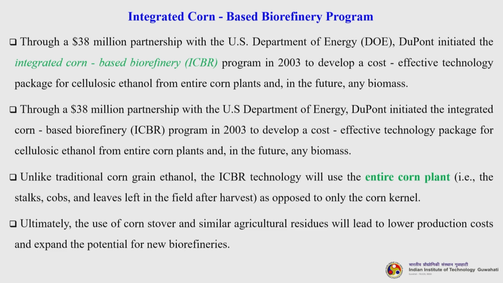Through this 38 million partnership with the US Department of Energy, DuPont initiated the integrated biorefinery program for any biomass. Unlike traditional corn grain ethanol, the ICBR technology will use the entire corn plant, that is stalks, cobs and leaves left in the field after harvest, as opposed to only the corn kernel. If you remember, the phase 1 or corn based biorefinery used only the kernel as feedstock. Now, in the integrated system we have the entire plant. So, this is the difference. Ultimately, the use of corn stubble and similar agricultural residues will lead to lower production cost and expand the potential for new biorefineries.